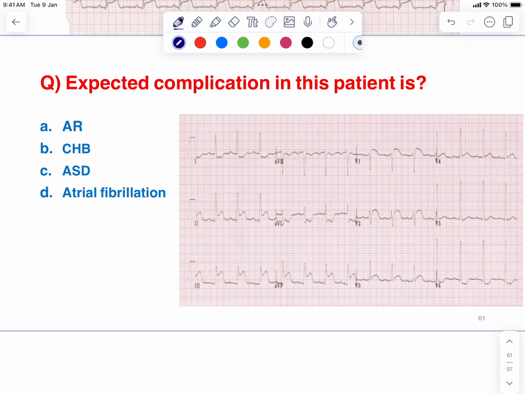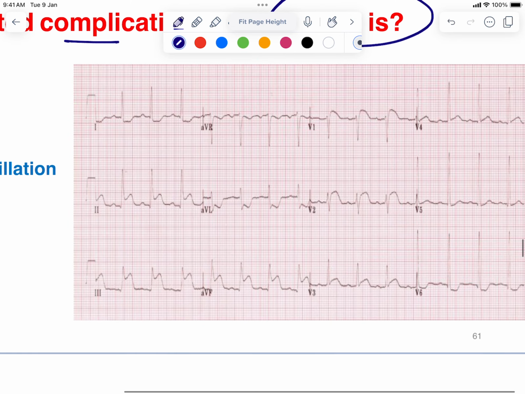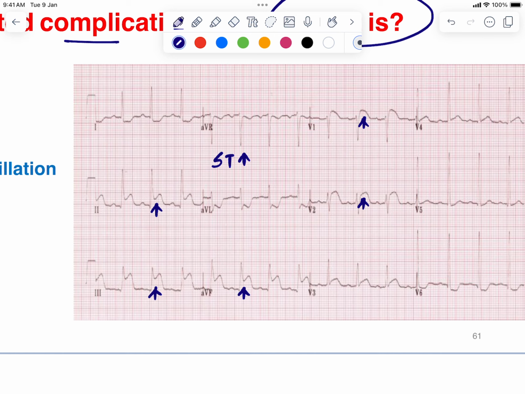The expected complication in this patient is aortic regurgitation, complete heart block, atrial septal defect, atrial fibrillation. Let me just zoom this ECG and you just see the abnormalities. You're having ST segment elevation in 2, 3 as well as aVF. And you are also having ST segment elevation in the right sided leads, that is in lead V1 as well as V2. So what you have to observe here is your ST segment elevation is much more in lead 3, right?